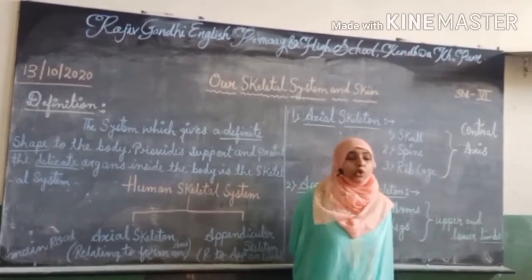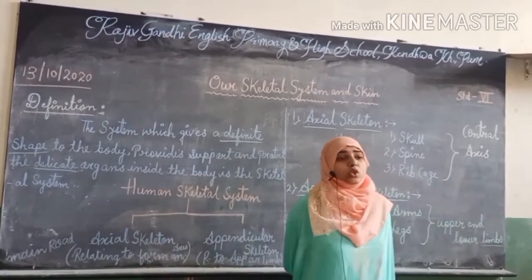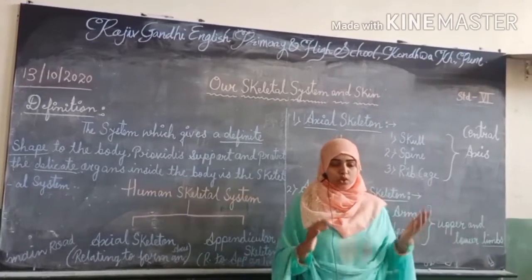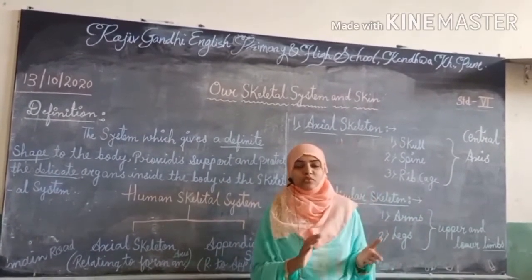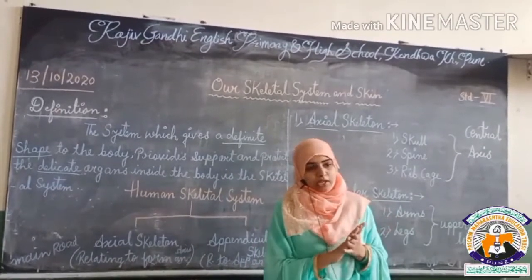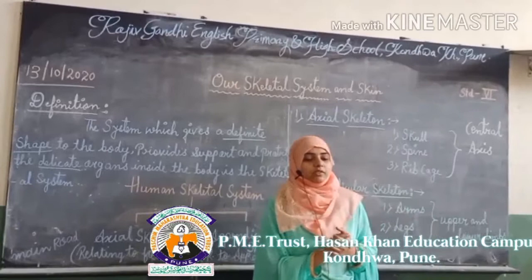We also discussed definitions, fracture, what you mean by fracture, and what an accident is. So fracture means what? Fracture means broken bones. For example, sometimes we fall down, and due to this our bones break. That means fracture.